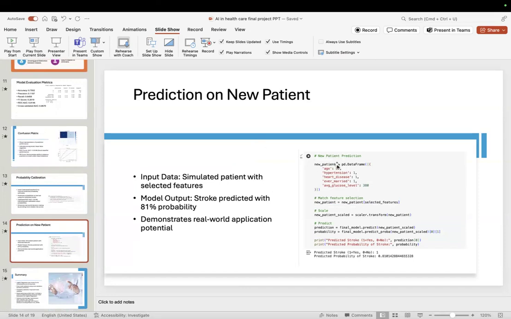We tested this model by giving it new, simulated patient data. We gave random values, and it predicted stroke positive with 81% probability, which is very good.